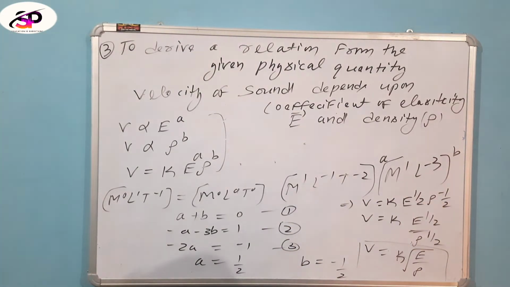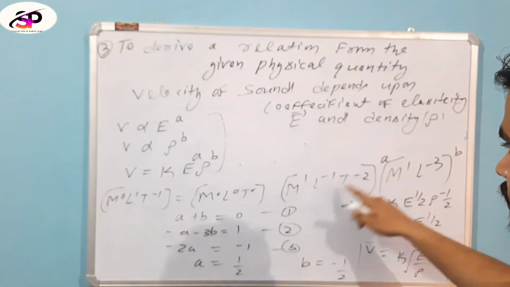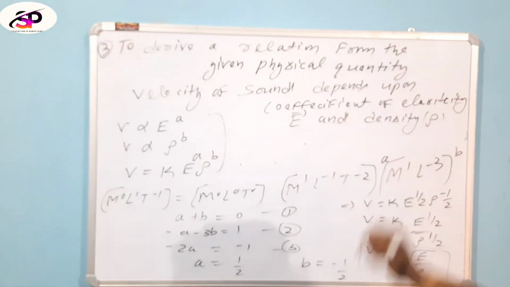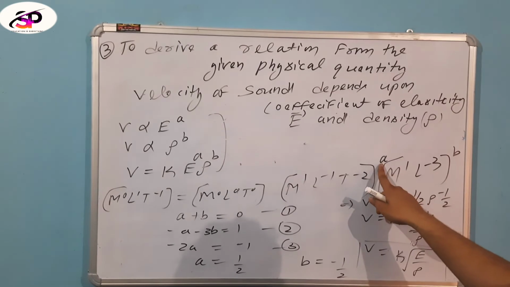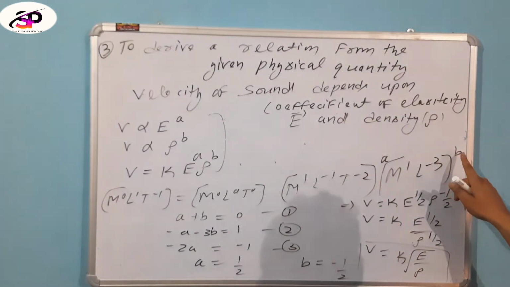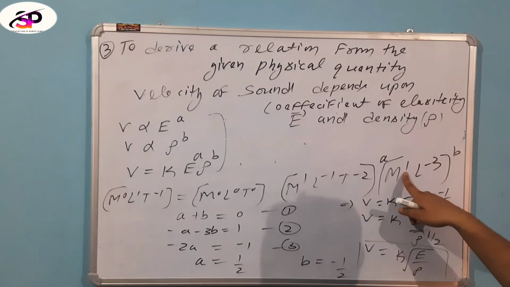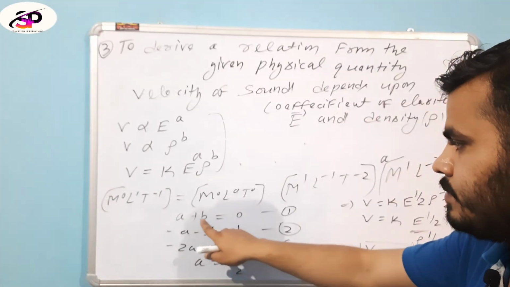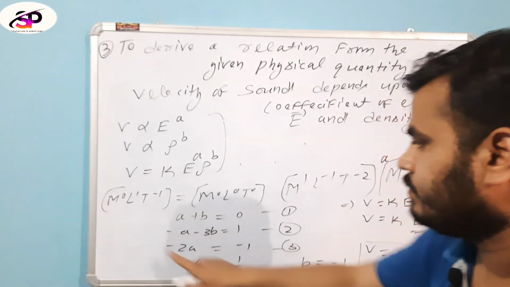Now we derive three equations, in terms of M, L and T. For M, a multiplied by 1 and b multiplied by 1, that is a plus b is equal to 0.